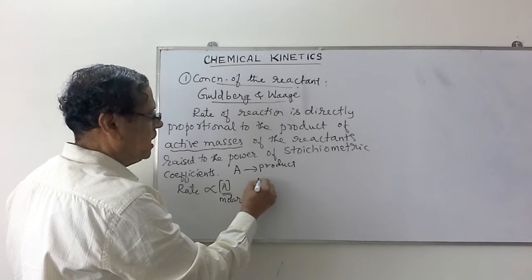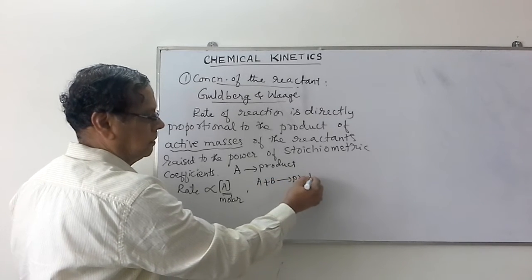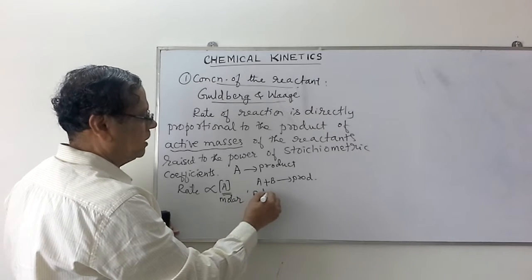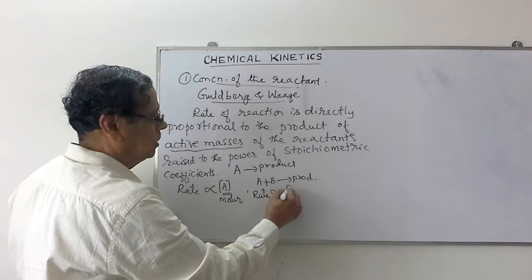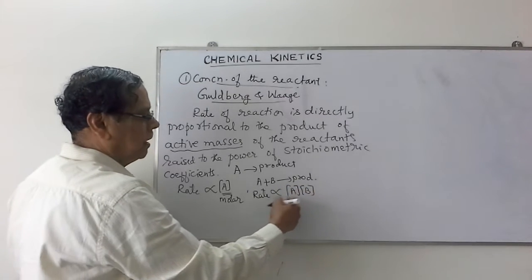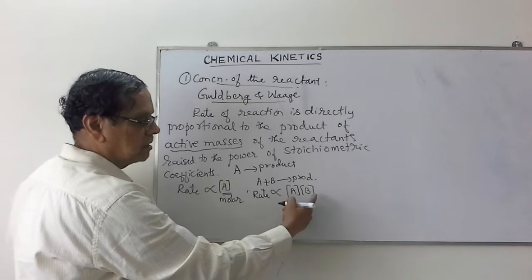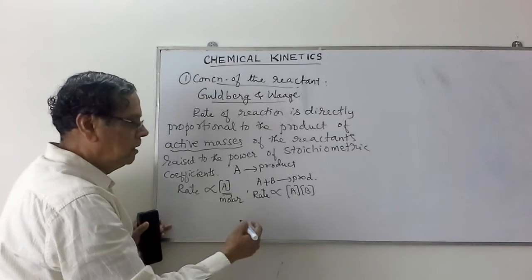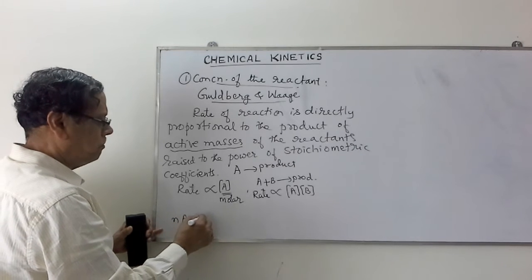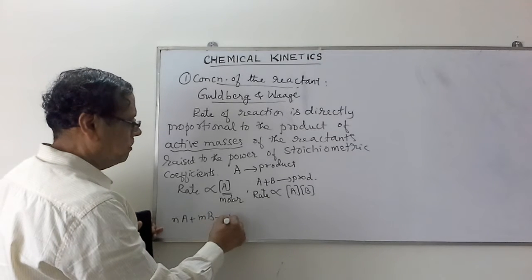Suppose you consider a reaction A plus B giving rise to some product. Then according to this, the rate of reaction can be indicated as proportional to concentration of A into concentration of B, or active mass of A into active mass of B, the product of active masses of the reactants. Suppose I consider a reaction n molecules of A plus m molecules of B, then giving rise to some products.